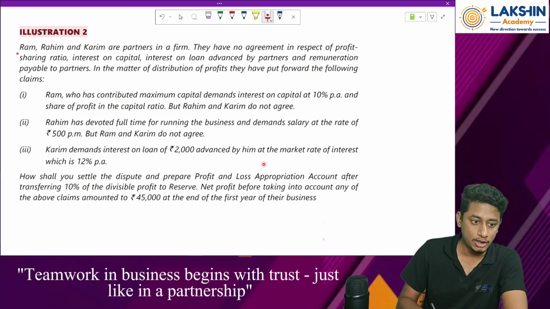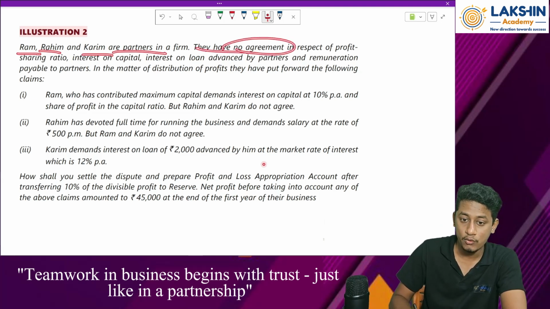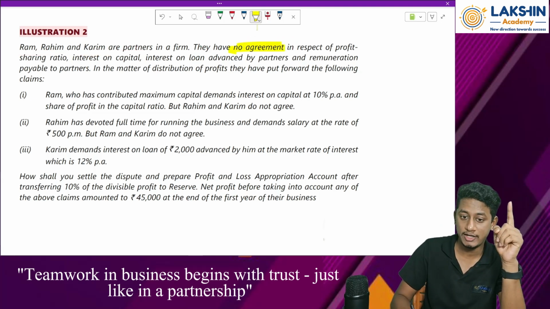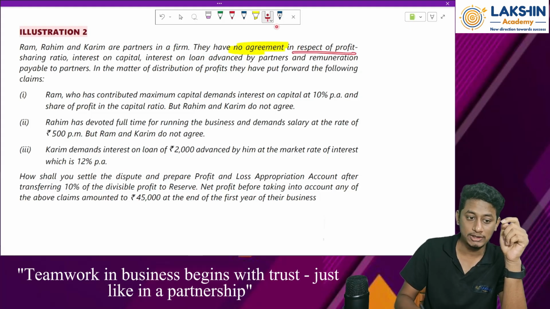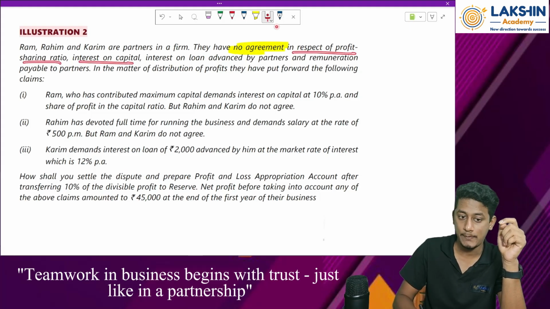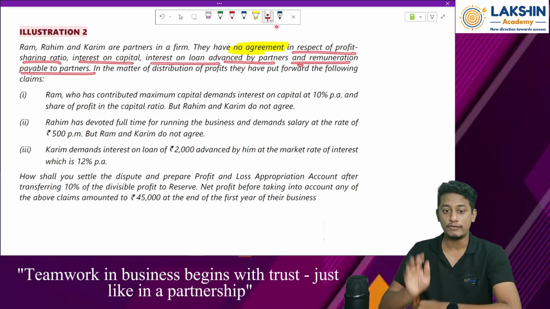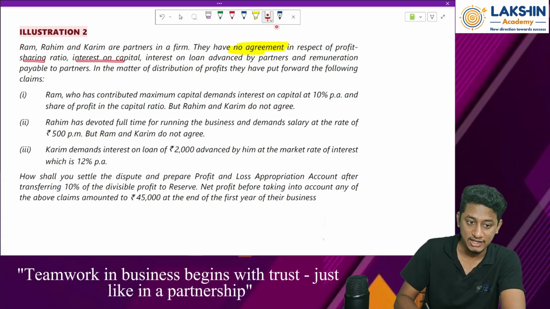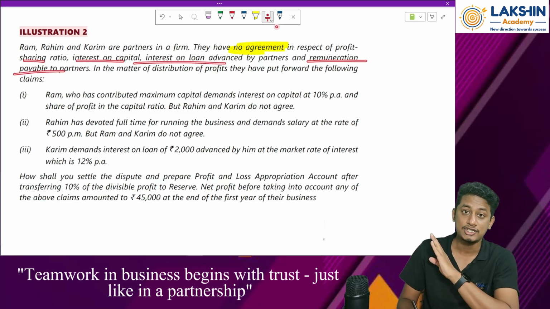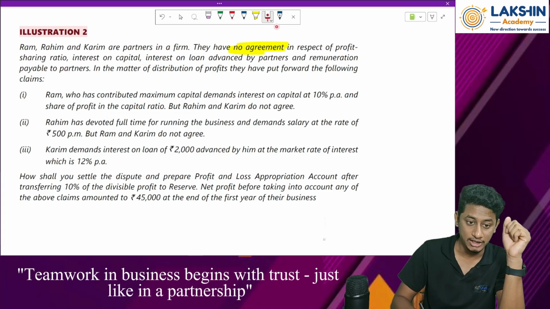Ram, Rahim, and Karim are partners in a firm. They have no agreement. Remember this, they have no agreement in place in respect of the profit sharing ratio, interest on capital, interest on loan advanced by the partners, and remuneration payable to partners. With all these aspects, there is no partnership deed that is maintained.